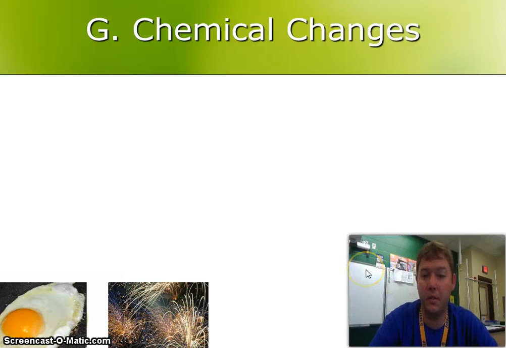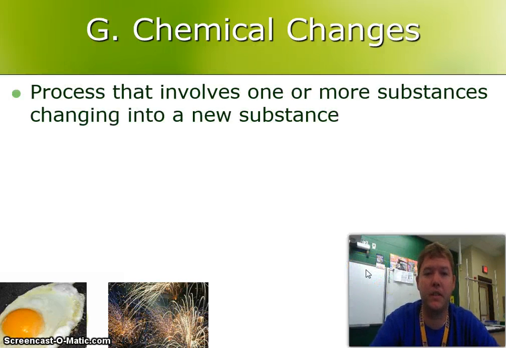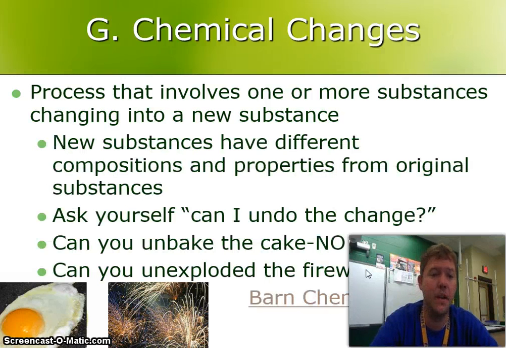Chemical changes, though, are a little bit different. It is a process that involves 1 or more substances changing into a brand new substance with totally new properties than what it had before. It's no longer the same thing. New substances have different compositions and properties from its original substance. Always ask yourself, can I undo the change?